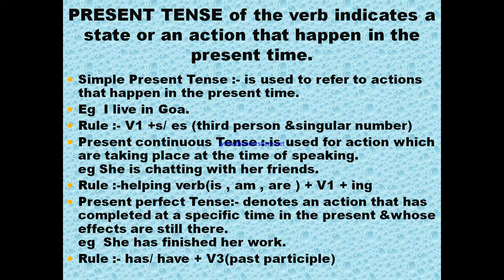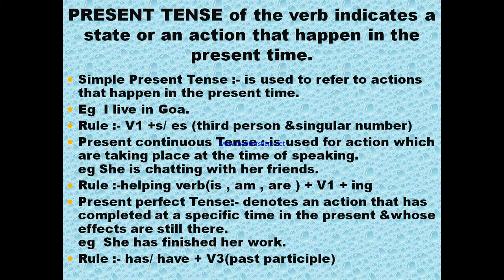What are the rules for present perfect tense? We are using helping verb has or have plus verb third form, that is past participle. Has is used with the singular and have is used with the plural and I.